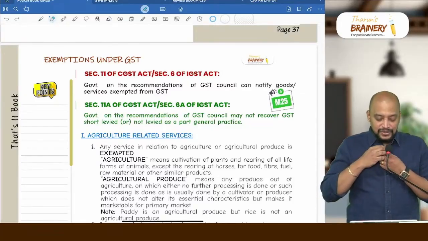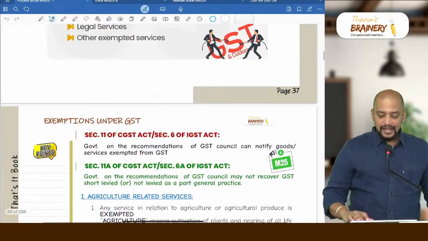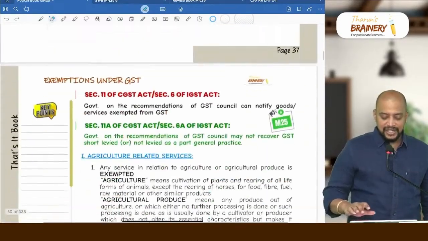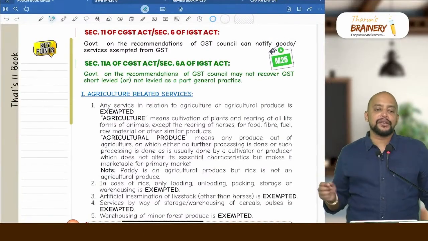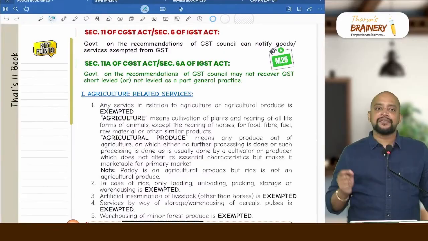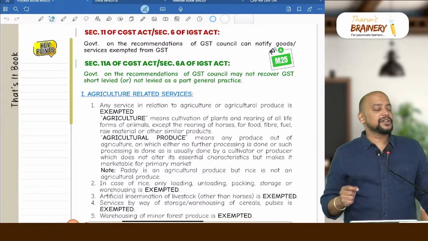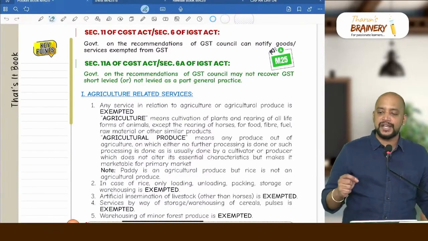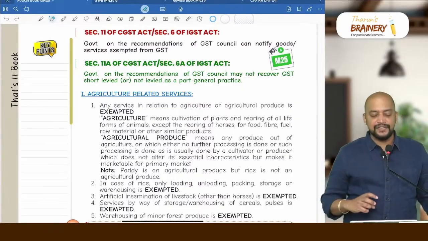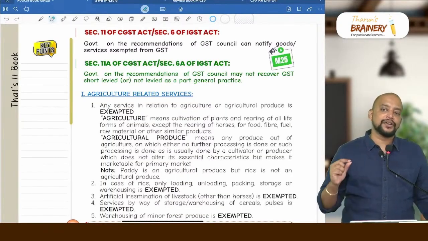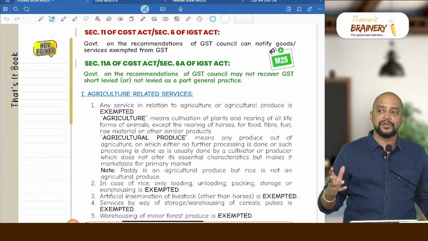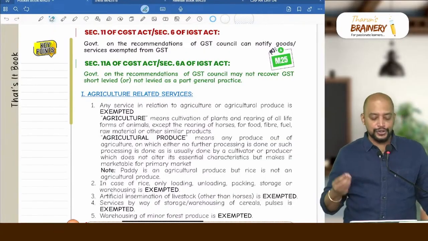And look into section 11, exemptions under GST. Whenever you are writing about an exemption, you ensure that you give the reference of section 11 of the CGST Act read with notification number 12 of 2017, and you need to give proper justification also whenever you are writing the exemption, not just that it is exempted. So a few points about that also you should be writing.